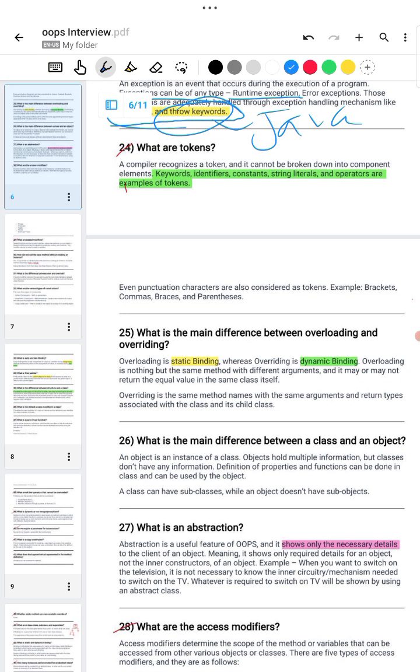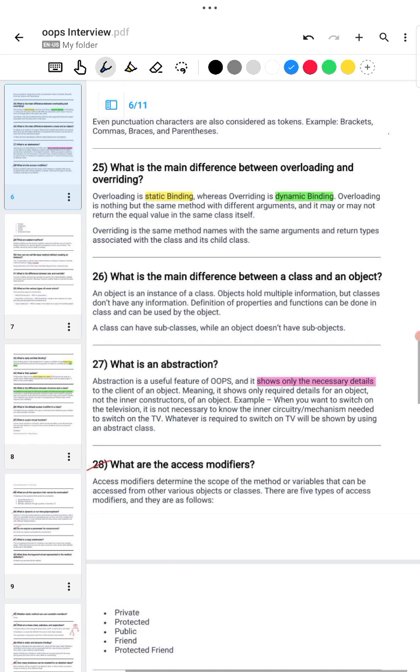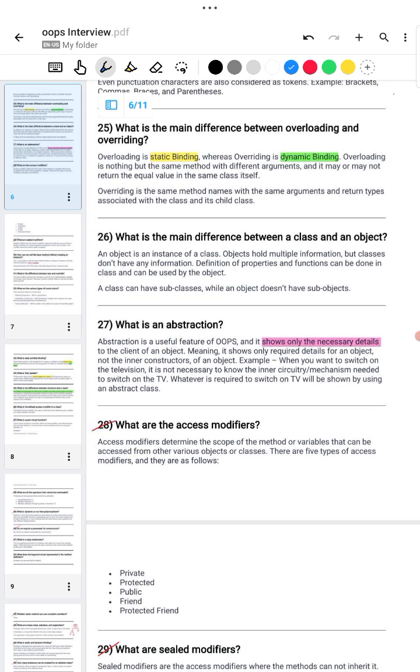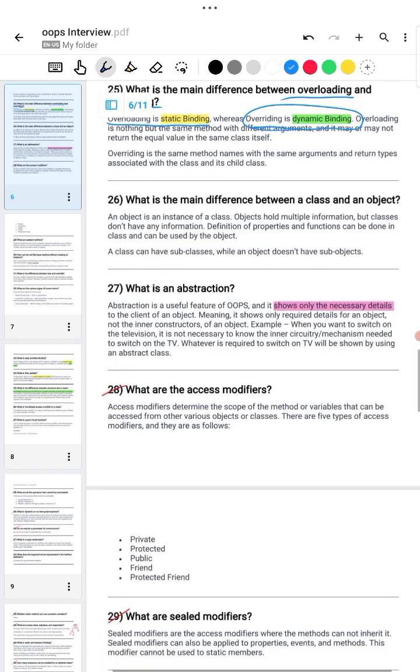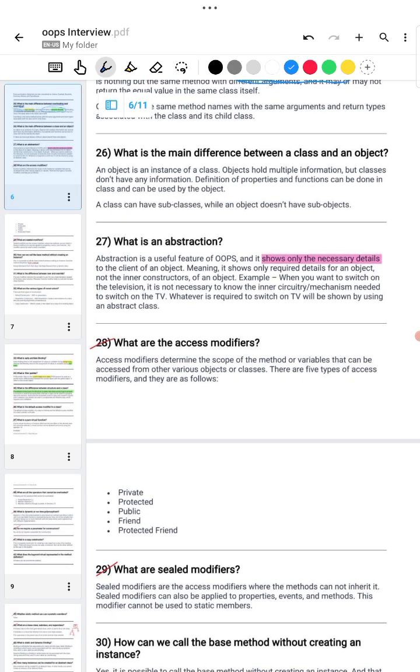What are tokens? Keyword, identifier, constant, and relational operator are examples of tokens. What is the main difference between overloading and overriding? Overloading is static binding and overriding is dynamic binding. What is the main difference between class and object? A class is used to create objects and an object is an instance of a class.